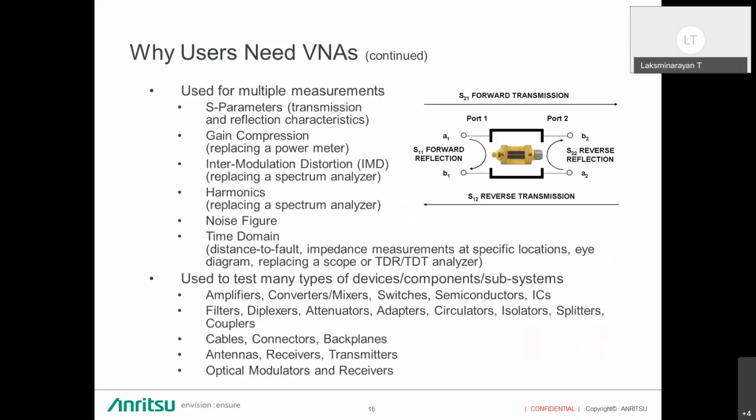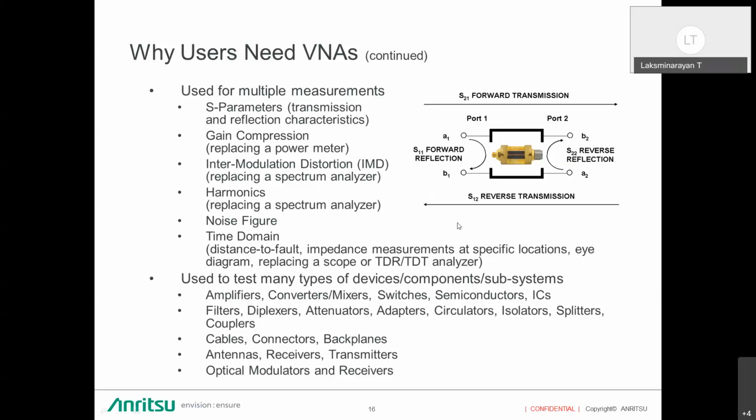The network analyzer is used for multiple measurements like S parameters, the basic S parameters like reflection and transmission characterization. In non-linear devices, it does gain compression measurement, which replaces the power meters, and IMD intermodulation distortion measurements and harmonics, which replace the spectrum analyzer. And nowadays, advanced network analyzers can measure noise figures and time domain measurements.